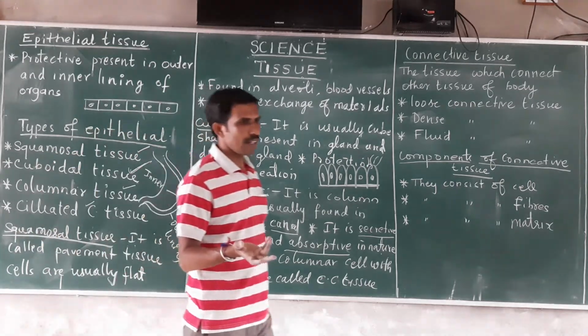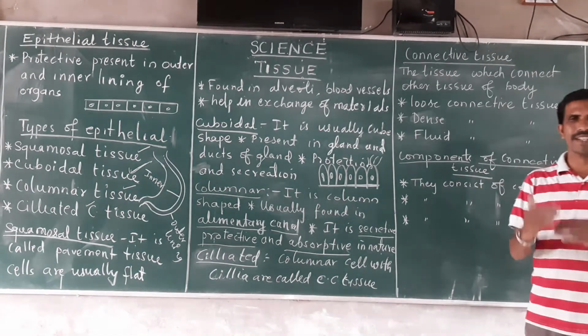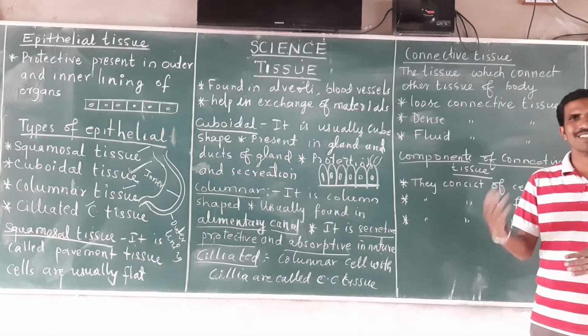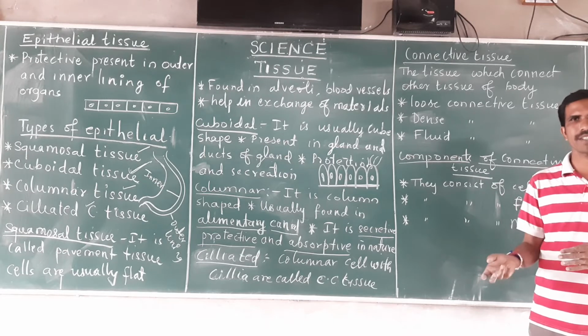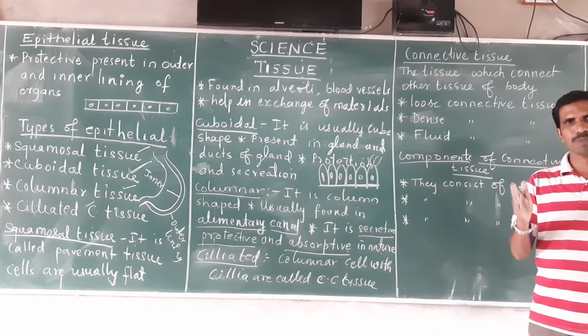sperms. And some of the epithelial tissue present in the skin is secretory in nature. They secrete sweat, they produce sweat. They remove the sweat from the body, which is called perspiration.